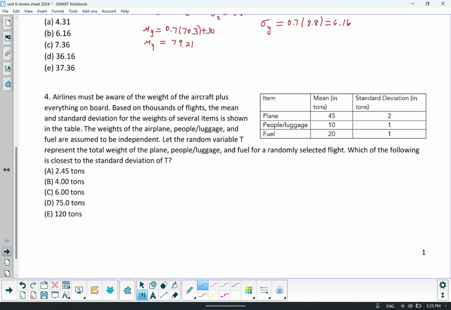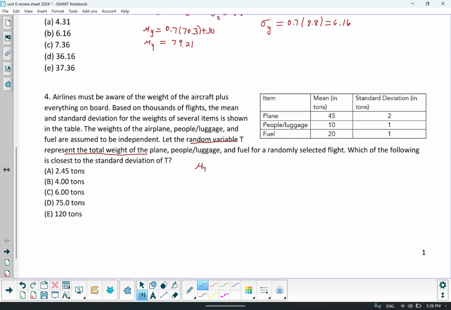And I'll do one last problem on number 4. You're told that airlines have to be aware of the weight of the aircraft, and they collect data on 4 types of random variables: the plane, the people, luggage, and fuel. They said to make the assumption that these random variables are independent, and they want to create a new random variable, t, which represents total. And they want you to find the new standard deviation.